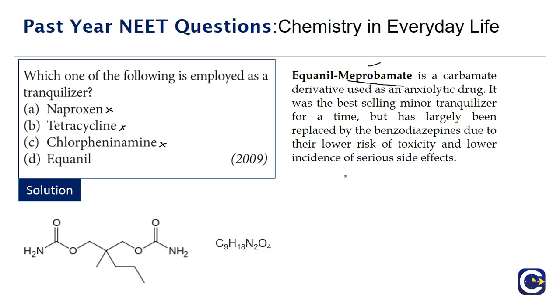At one point of time this used to be the best selling minor tranquilizer, but now, as we saw in the first question, these are largely replaced by the benzodiazepines because they have lower risk of toxicity as well as lower incidence of serious side effects. So the correct answer for this is Equanil. It can also be called Meprobamate.